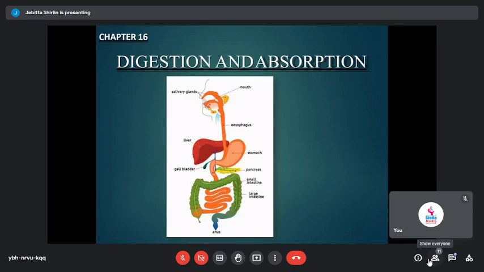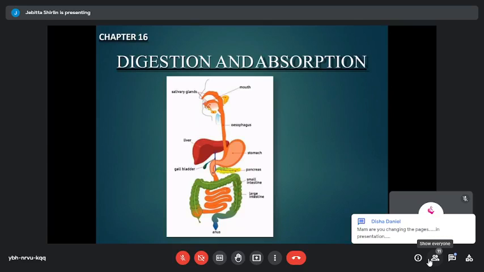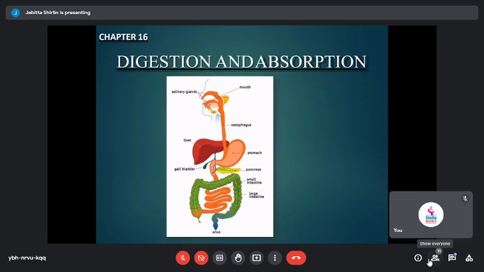And what is the mode of nutrition in fungi? You should have heard about fungi, isn't it? Can you tell me what is the mode of nutrition in fungi? It is quite interesting. It is saprophytic.